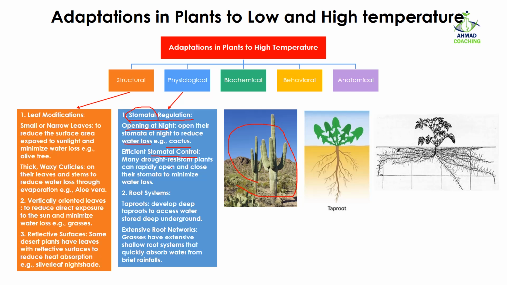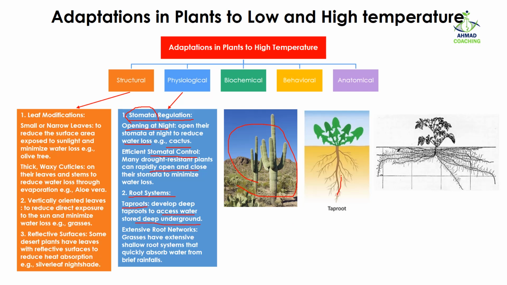Many drought resistant plants can rapidly open and close their stomata to minimize the water loss. They just open it very quickly, perform their function, and close it very quickly so that the water loss can be minimized. Another physiological adaptation is the root system. Plants develop deep tap roots to access water stored deep underground.